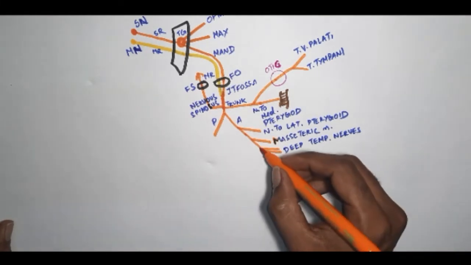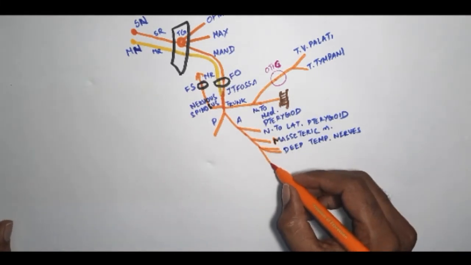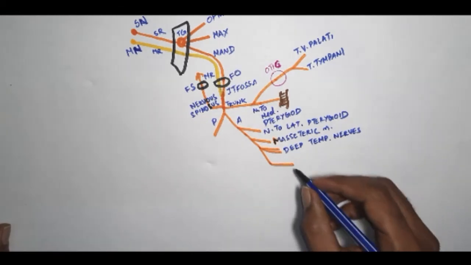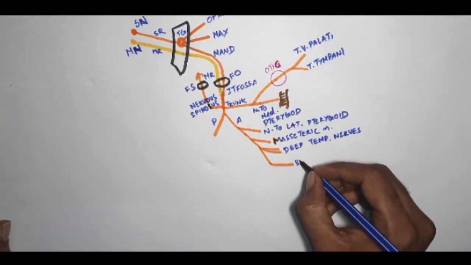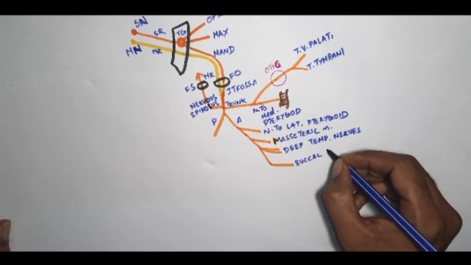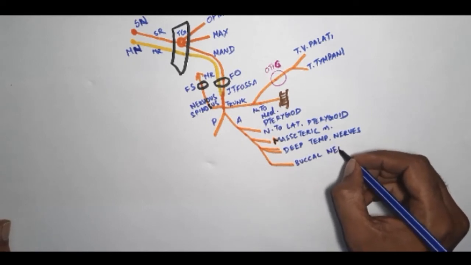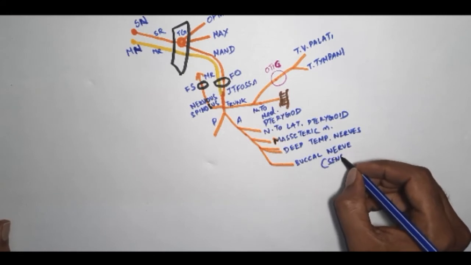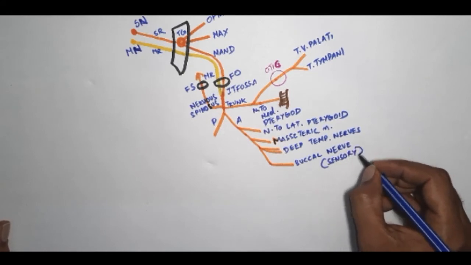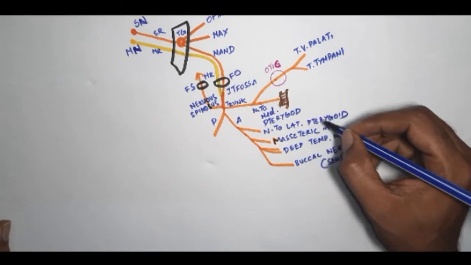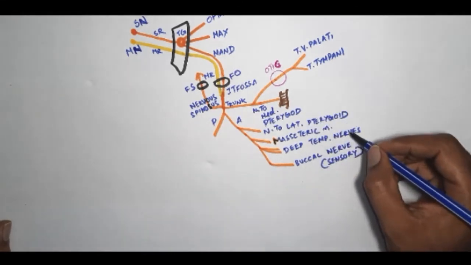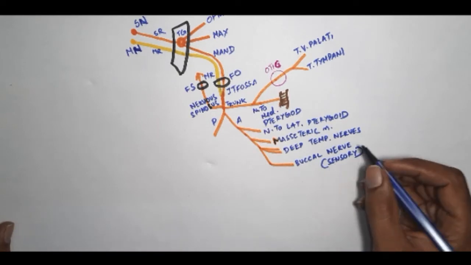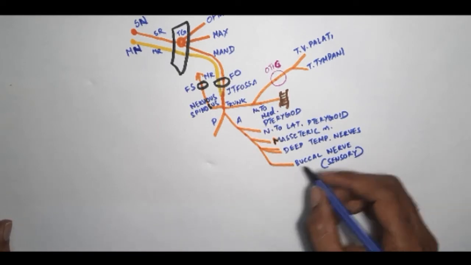The one that is running down still more is a buccal nerve. The buccal nerve is sensory. The other 3 are actually supplying muscles. They are going to be motor, whereas the buccal nerve is sensory. What does this buccal nerve do?